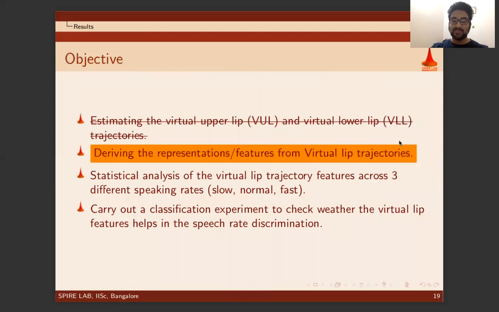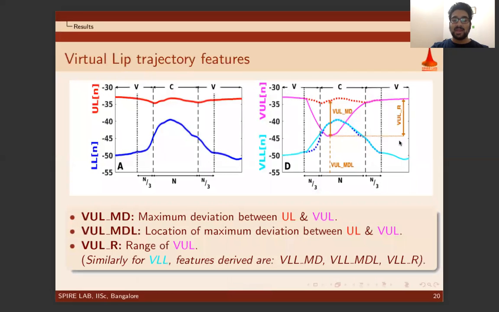Coming to the next objective, that is deriving the representation from the virtual lip trajectories. For this, let's dissect one of the plots from the previous slides. The features derived are as following: VULMD, that is the maximum deviation between the upper lip and the virtual upper lip, as shown here. VULMDL, the location of the maximum deviation. VULR, range of the virtual upper lip. Similarly, for VLL, features derived are VLLMD, VLLMDL, VLLMDR, VLLR.